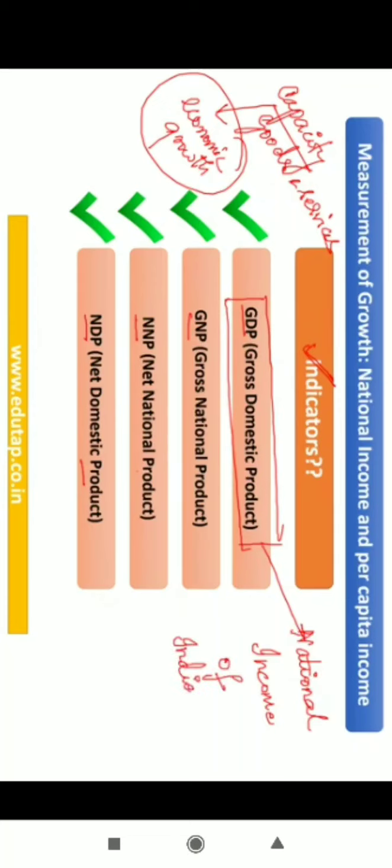So kindly make note of it. In the further sections, we will also see GDP at certain prices, and we are going to discuss that as well. We will see that when those concepts come. For now, just keep in your mind that in India, the GDP indicator, gross domestic product, is said to be the national income of our country.